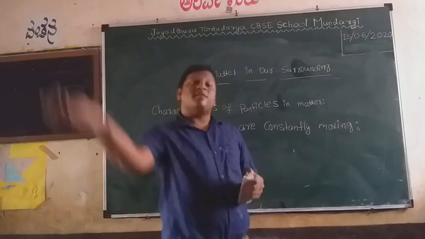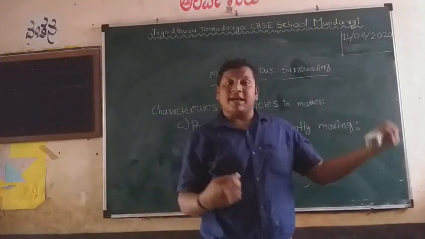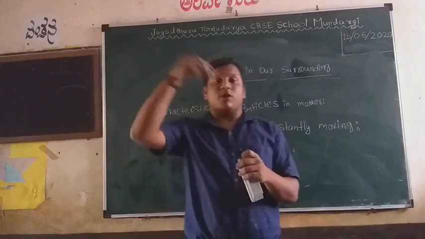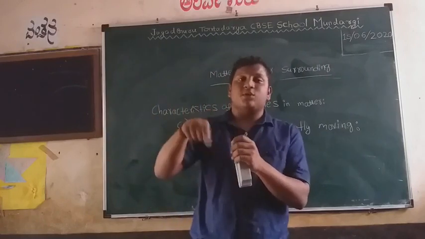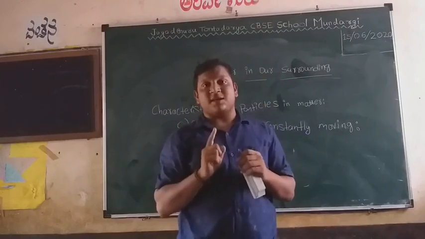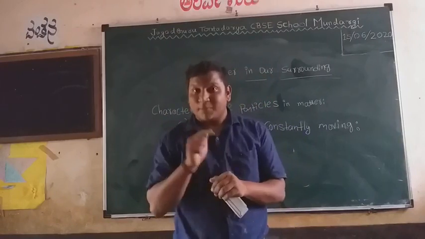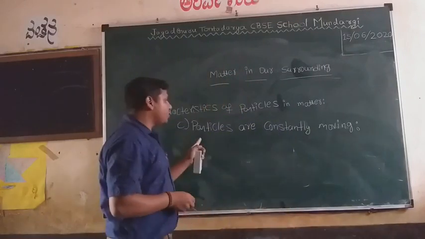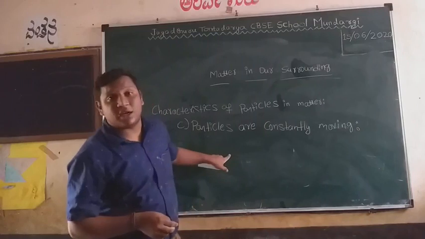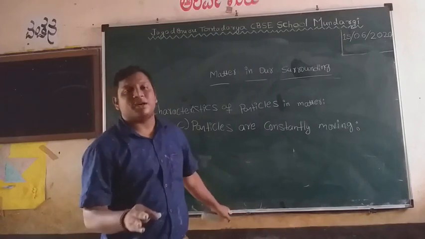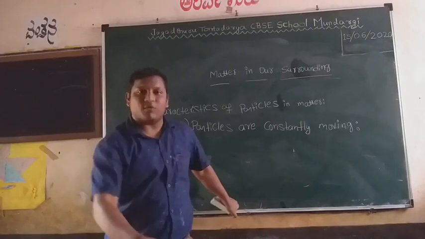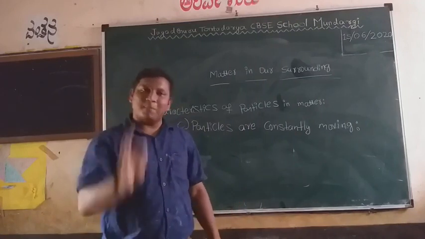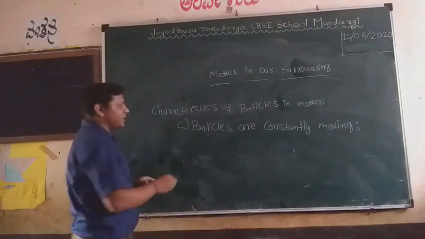We know that from the previous water experiments. When you add any color to the water, after some time without stirring, the whole water becomes colored. Why? The particles are in motion. Because of that, it proves the particles are constantly moving. Hence, when you add a color to the water, the whole water becomes colored because of the motion of particles. This is the third character.